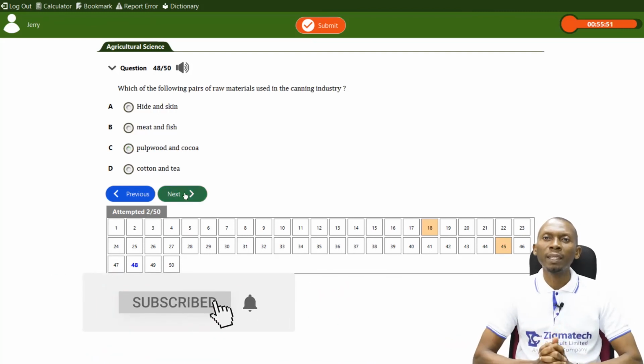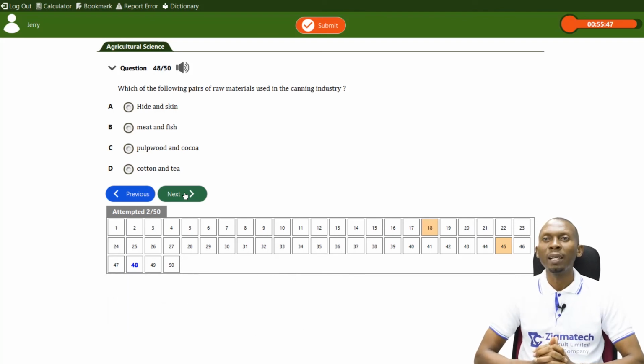This question states that which of the following pairs of raw materials is used in the canning industry? A, we have hides and skin. B, we have meat and fish. C, pulpwood and cocoa. And D, we have cotton and tea. So the correct answer here is meat and fish.